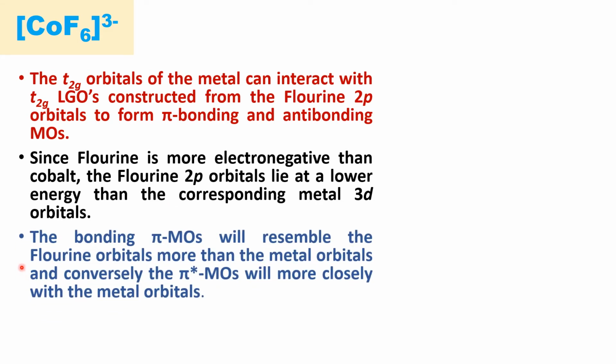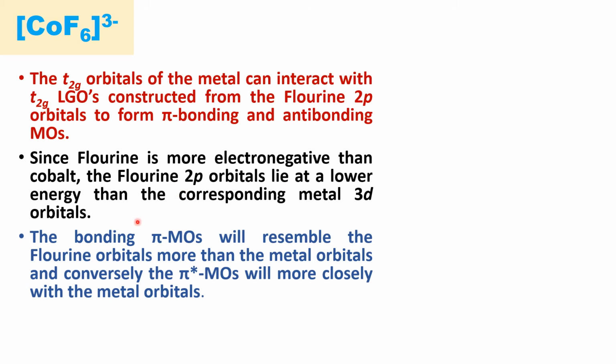The bonding pi molecular orbitals will resemble the fluorine orbitals more than the metal orbitals, and conversely, the pi star molecular orbitals will resemble more closely the metal orbitals. By the electronegativity value of the fluorine atom, the lower energy will be closer to the fluorine 2p orbitals.